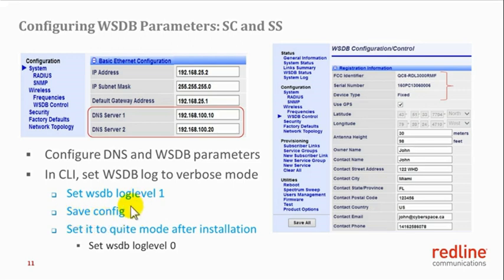Issuing the save command will save the log level to level 1, which is the verbose mode. But after the installation is complete, it is recommended to set the log level back to the default value, or the quiet mode, log level 0.